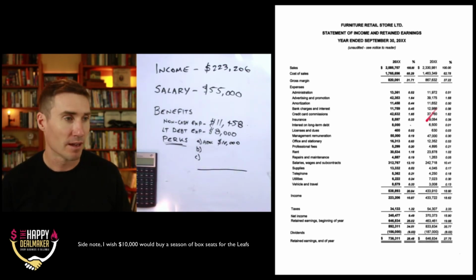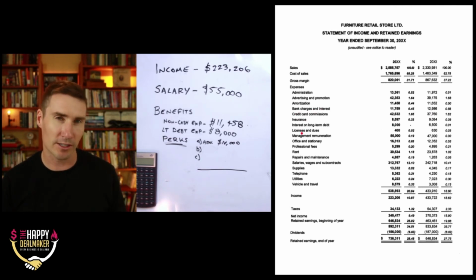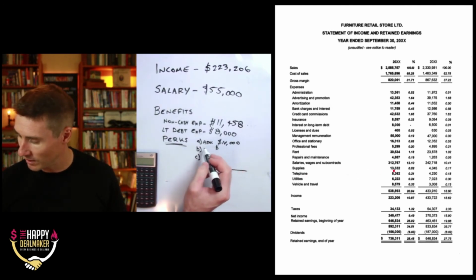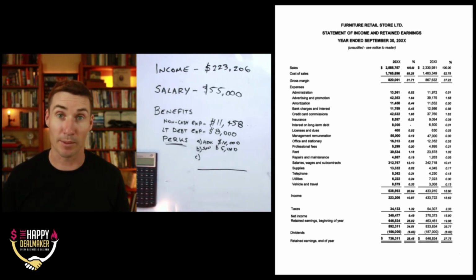Okay, then the next one in this company, you're gonna go through line by line and make sure that, okay, are there extra expenses in here that don't actually need to be incurred to operate the business? In our example, the next one we're gonna use is supplies. Supplies is a common one where people are using supplies for their home that are going through their business and they're charging it through the business. So let's say that this business is running $5,000 of personal expenses through the company for supplies.